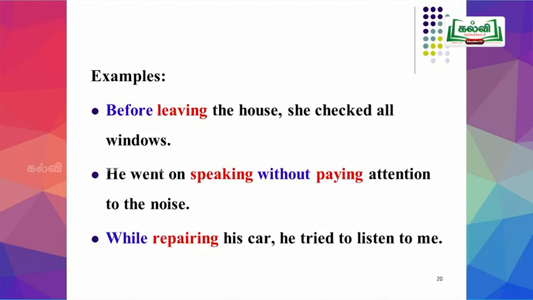Here, in this sentence, there are two gerunds. What are they? Speaking and paying. Then the next example, while repairing his car, he tried to listen to me.